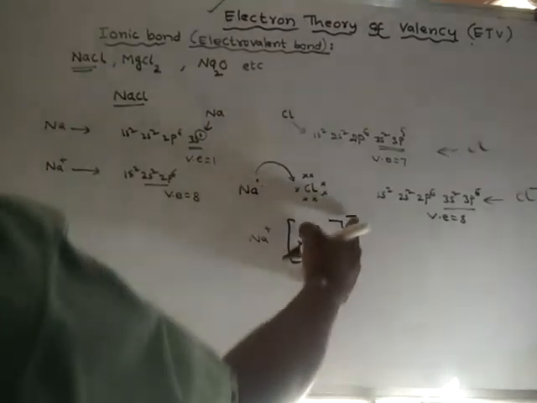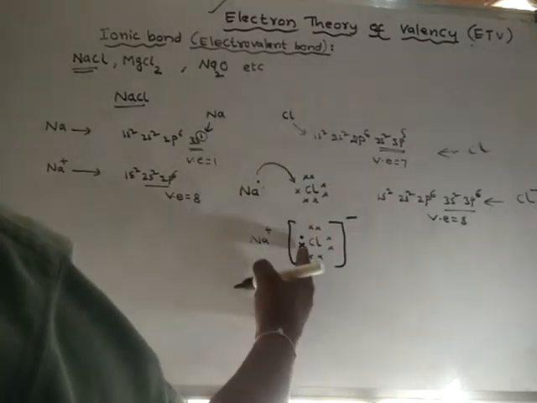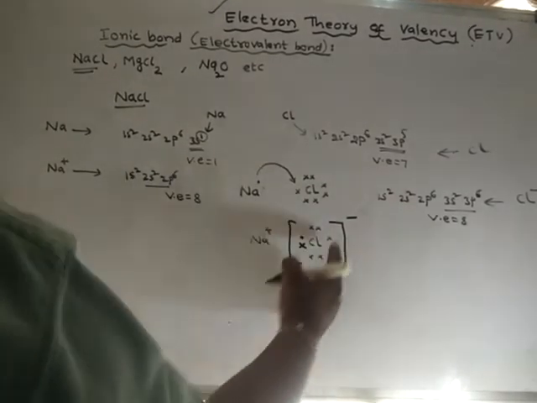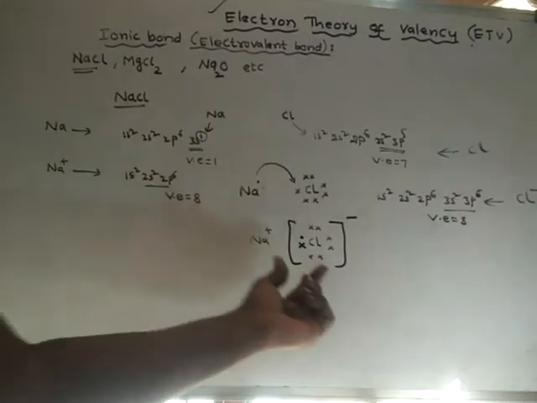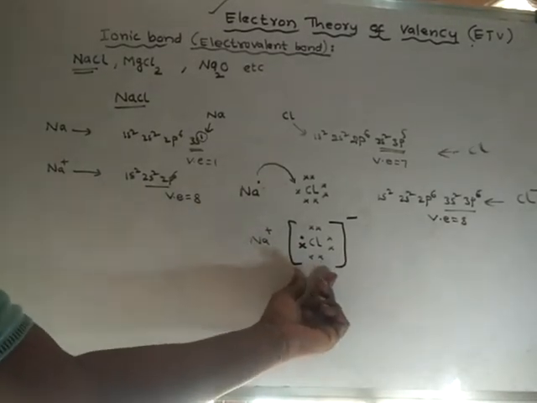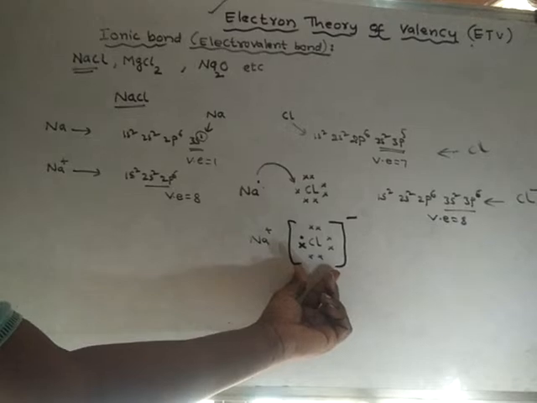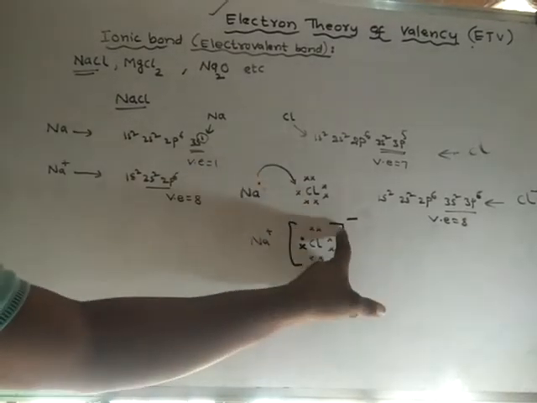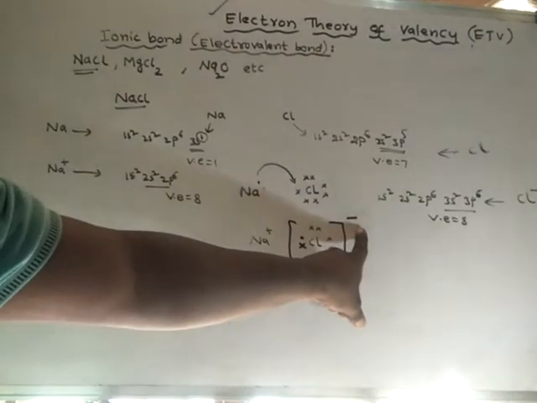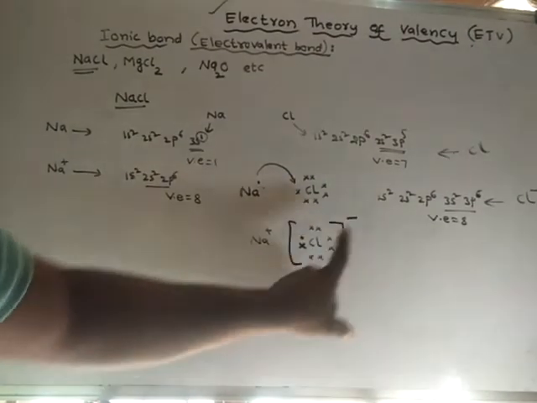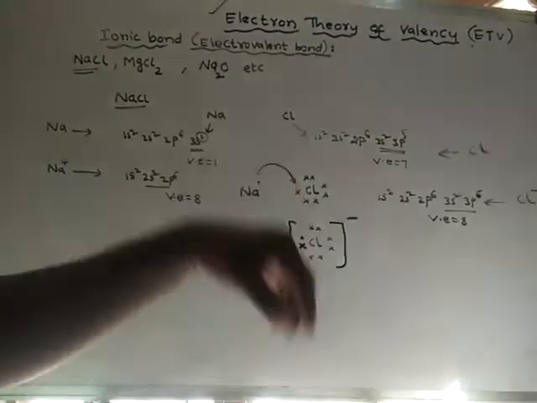So we have to keep that symbol in a bracket. Negative ions should always be kept in a bracket, and we have to mention how many electrons it got, that is, how many extra negative charges it got from other atoms.